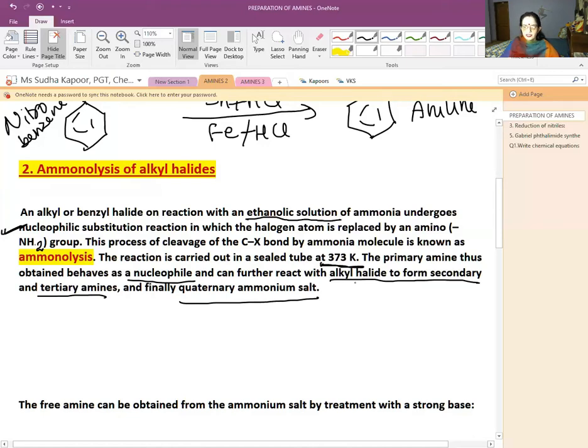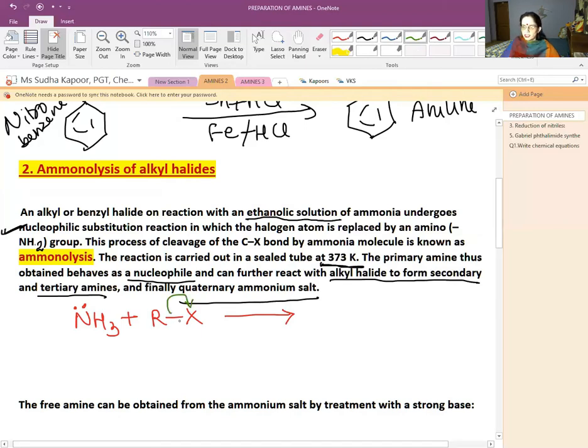So let us start seeing how the reaction has taken place. First of all, the ammonia reacts with RX, the alkyl halide. See how the movement of bonds takes place.